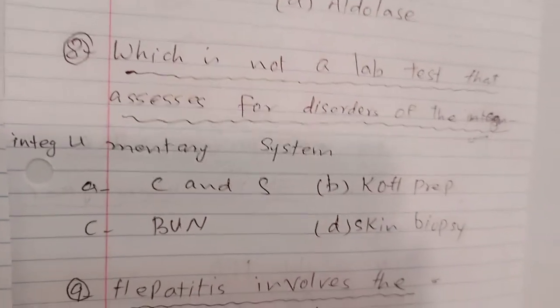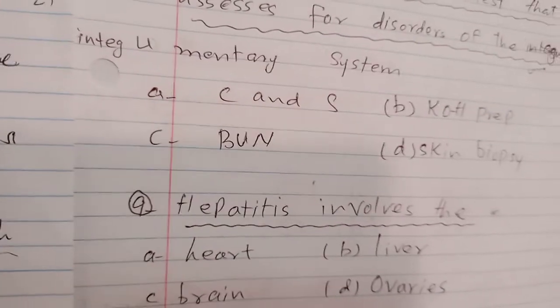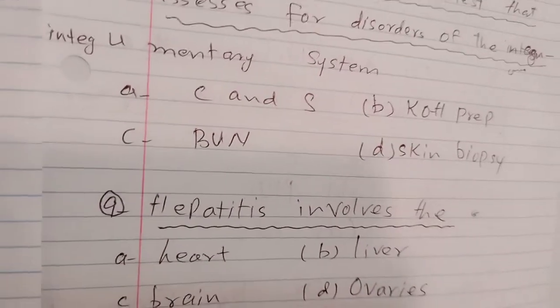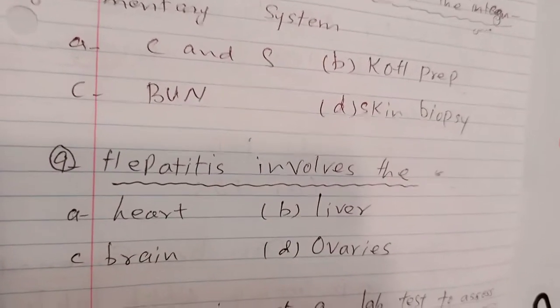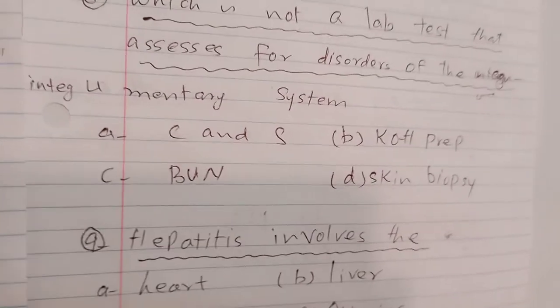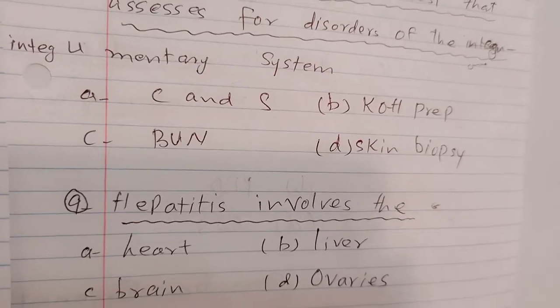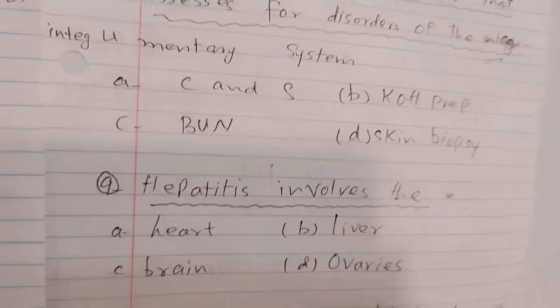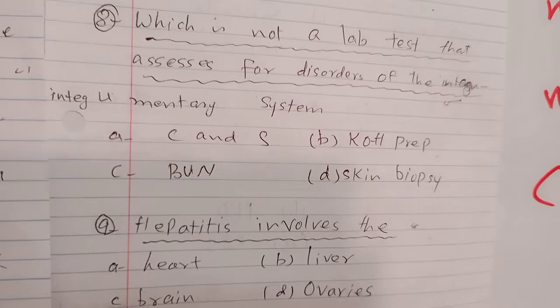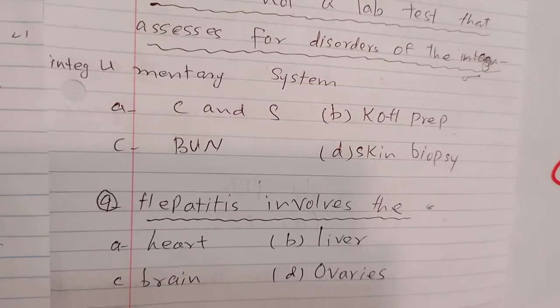Next question is, which is not a lab test that assesses for disorders of the integumentary system? Integumentary system. Integument means to cover. The skin is a structure that covers our body, and that's why this skin system is also known as integumentary system. Now the options are KOH preparation, culture and sensitivity, BUN, and skin biopsy. The answer is BUN, C.